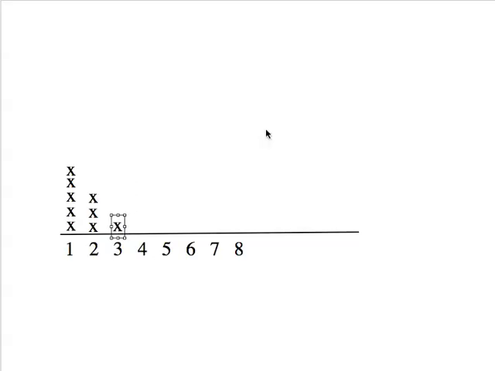Okay, and then how many 4s have we got? Well, it looks like I've got 1, 2, 3, 4, 5 4s, don't I? Right? Okay. So I've got 5 4s. Okay. And then under the 5s, it looks like I have, what, 3 5s, and then I have 1 6, right?